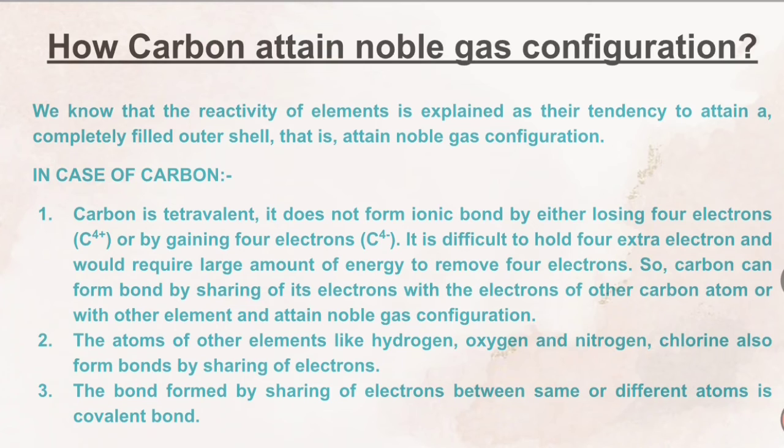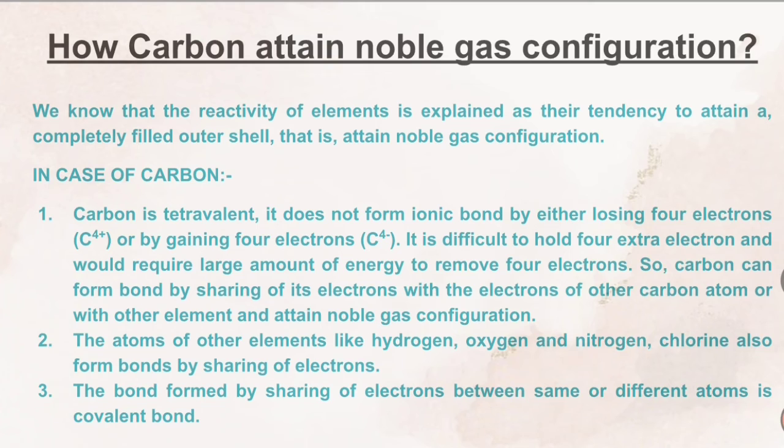It requires a lot of energy to remove 4 electrons. So the first point is this. And why can it not gain 4 electrons? Because it is very difficult to hold 4 extra electrons.